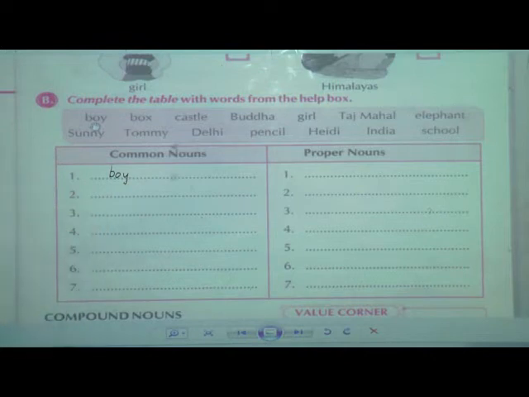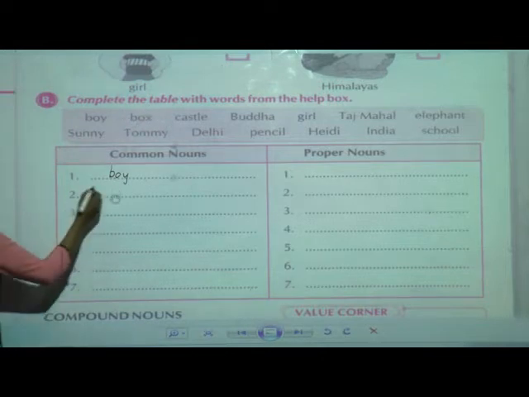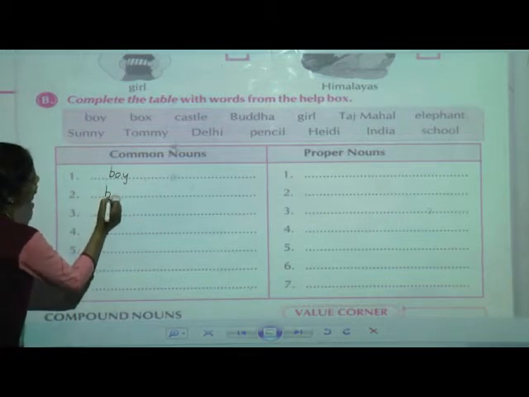Correct. Now next, box. Is it a proper noun or a common noun? No particular brand is given, so box is also a common noun.